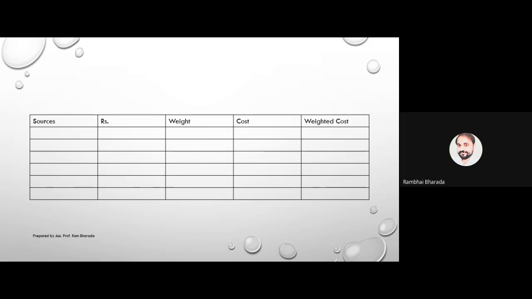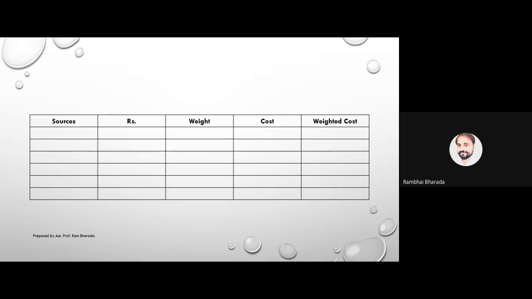These 5 columns are required every time we have a practical question on weighted average cost of capital. In both methods, wherever weighted average cost of capital comes, we need to use this table only. This table is clear. 5 different columns, and approximately 5 rows are required.